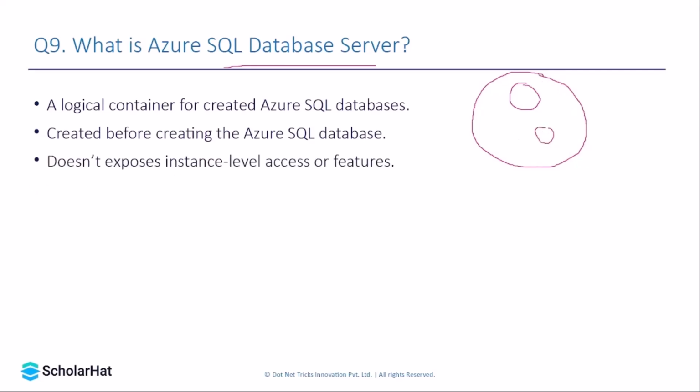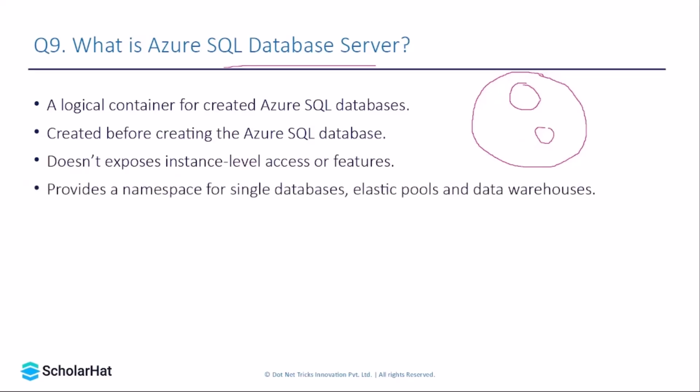A server can have multiple instances of it. It does not expose instance level access or features, and it provides the namespace for single database instances, elastic pools, data warehouses, and so on. So a single Azure SQL database server can have a database pool, data warehouses, and elastic pools as well. We will discuss what exactly an elastic pool and a data warehouse are in an upcoming slide.